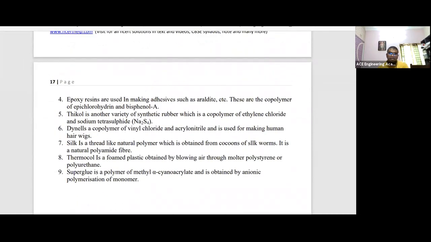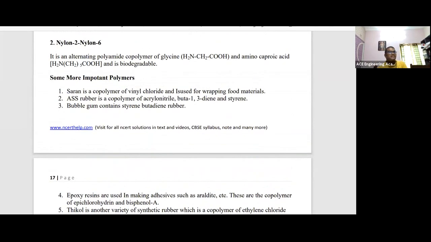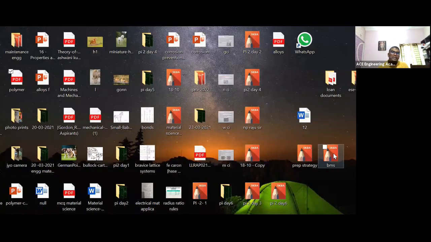Super glue is a polymer of methyl cyanoacrylate and is obtained by ionic polymerization of the monomer. Not required. Silk is a thread-like natural polymer obtained from cocoons of silkworm, which is a natural polymer. Thiocol is another variety of synthetic rubber, a copolymer of ethylene chloride and sodium tetrasulfide. Like that, basic things you just go through one time. That is more than enough. I'll upload this note. Don't worry. And one more.